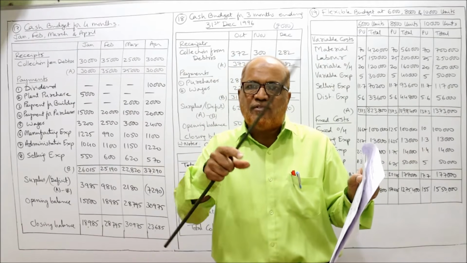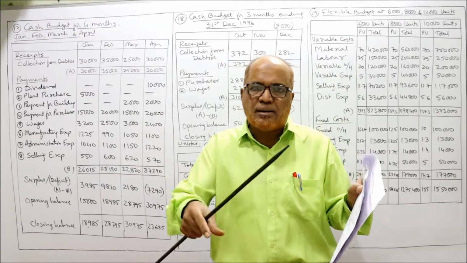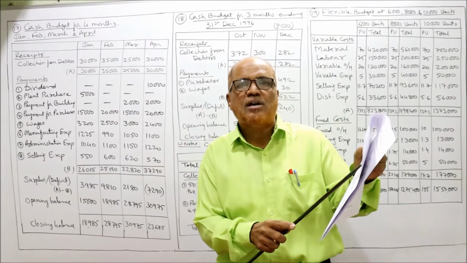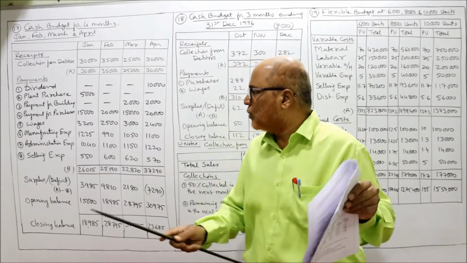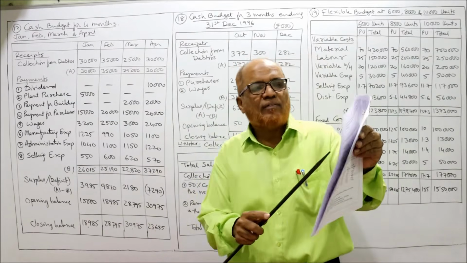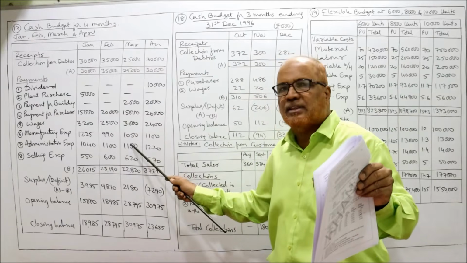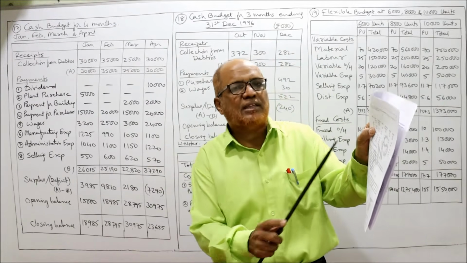Manufacturing expenses are the same, 1 month delay. The manufacturing expense of November will be paid in December, and December will be paid in January. December manufacturing expense is 1,225. After that, 990, 1,050, and then 1,100.